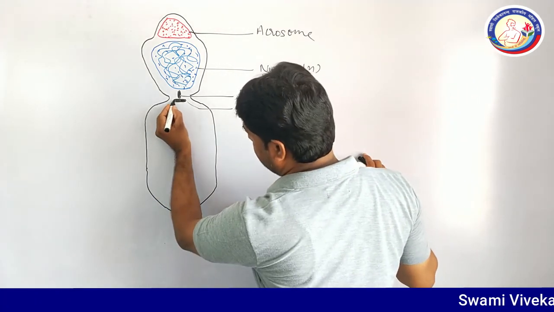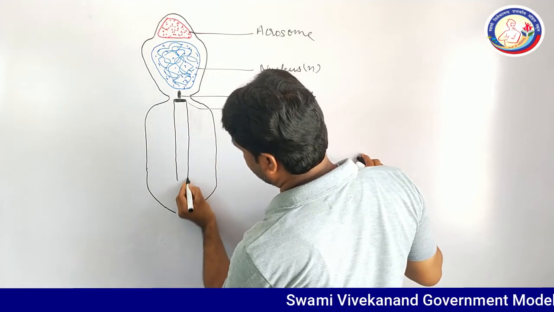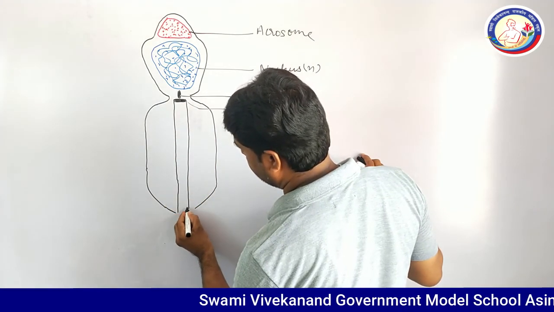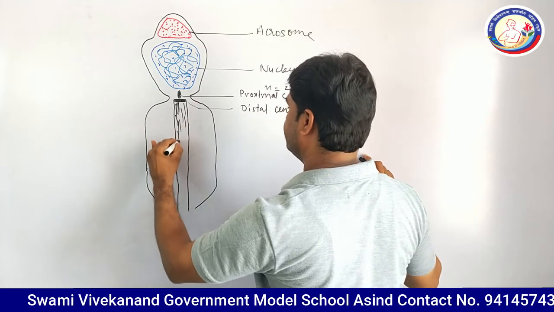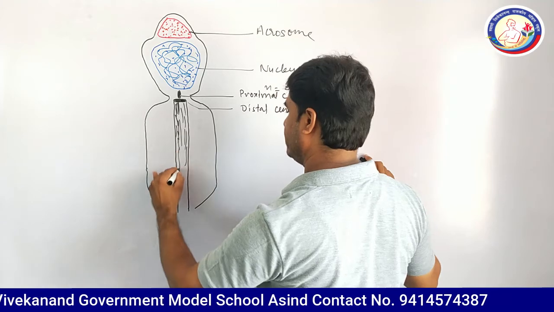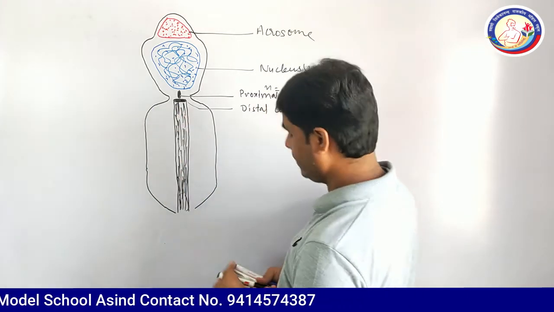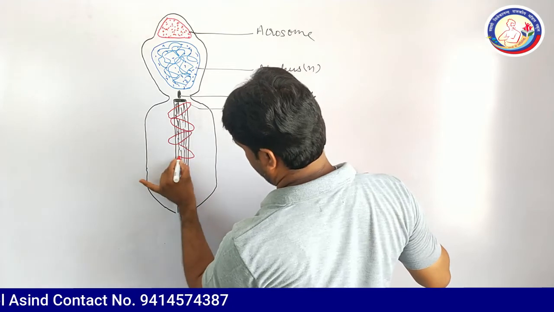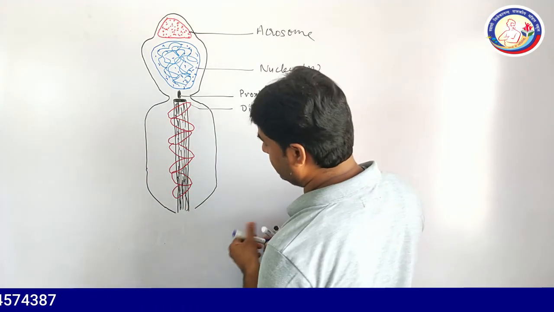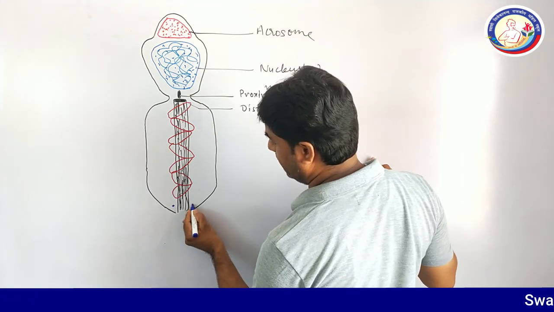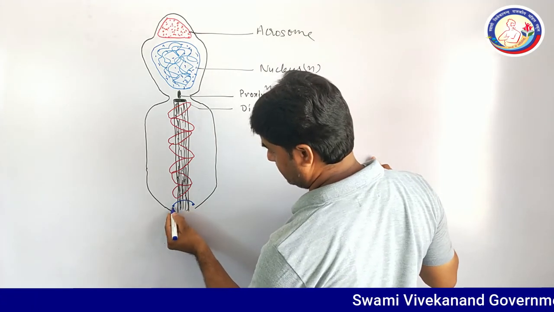The distal centriole produces the axoneme, with a 9 double and 2 single arrangement, and a specific ring centriole is present in the last part of the middle piece.